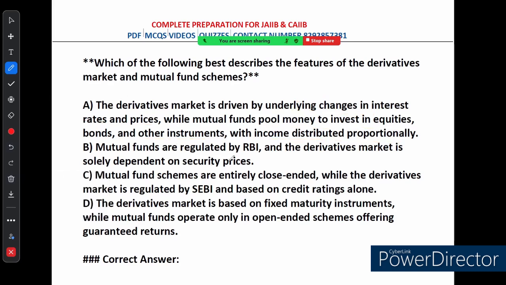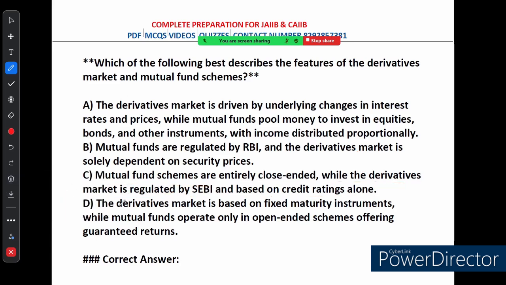Option B says mutual funds are regulated by RBI and the derivative market is solely dependent on security prices. This is incorrect because mutual funds are not regulated by RBI. They are regulated by SEBI, and the derivative market is influenced by multiple factors, right, beyond just security prices. Option C says mutual fund schemes are entirely close-ended while the derivative market is regulated by SEBI and based on credit rating alone. So this is also incorrect because mutual funds can be open-ended also and close-ended also, whereas the derivative market is regulated by SEBI and not based on credit rating.